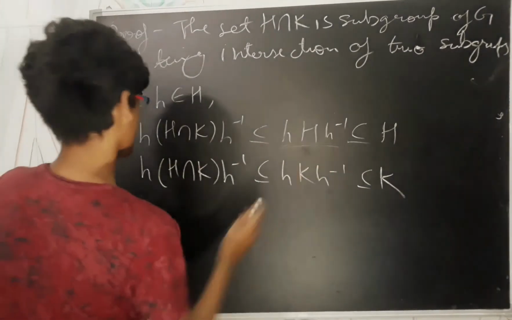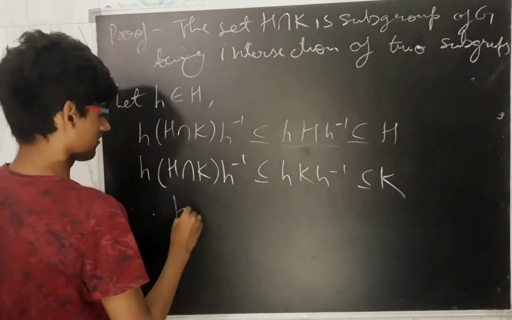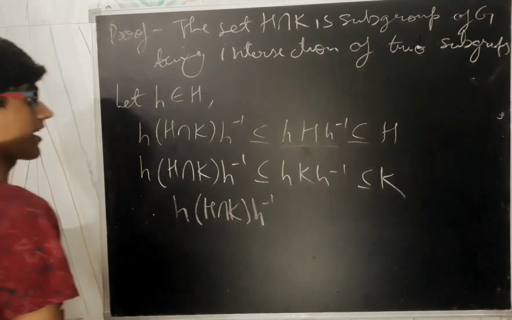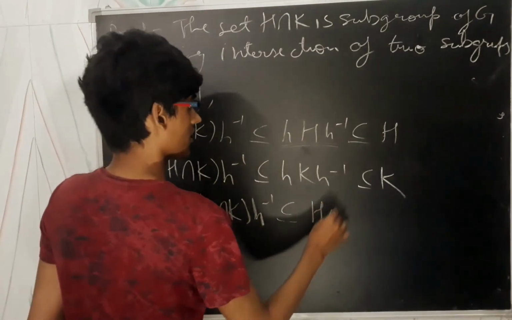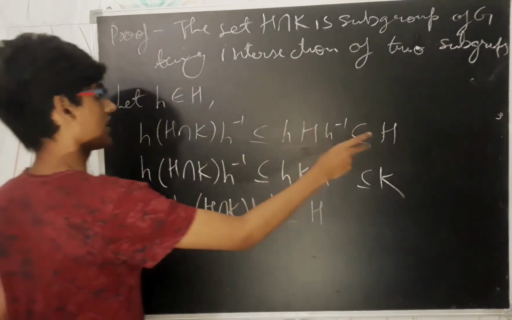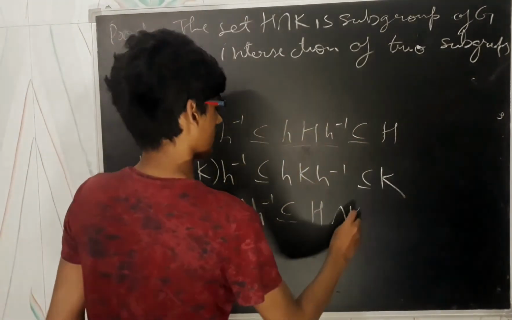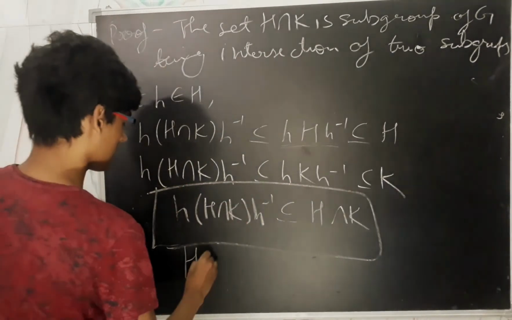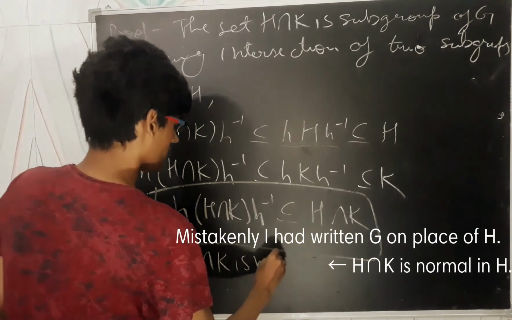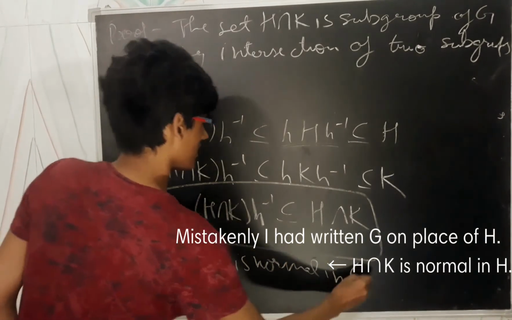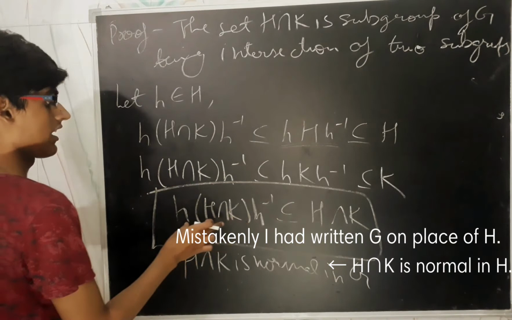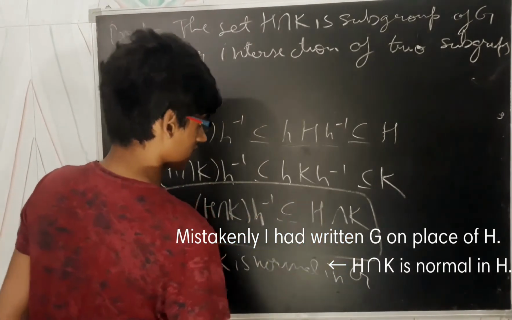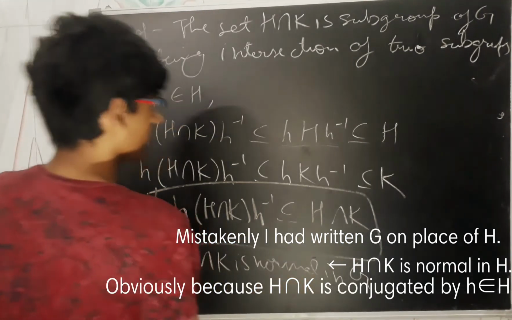Therefore, by both conditions above, h inverse (H intersection K) h is a subset of H, because the elements lie in H and also in K, therefore in H intersection K. From this we can say that H intersection K is normal in H, because the conjugation of H intersection K by h is again a subset of H intersection K.